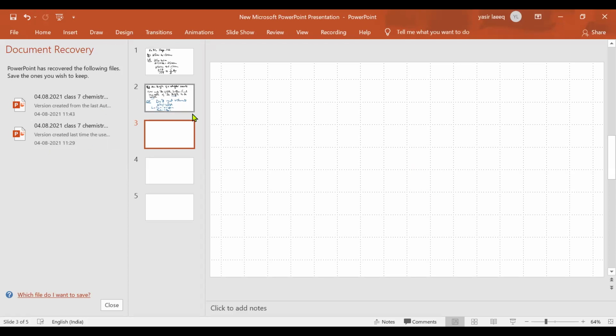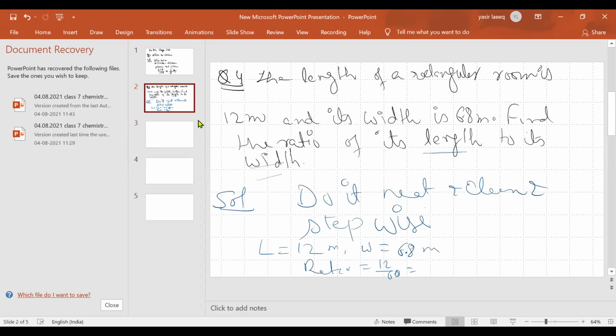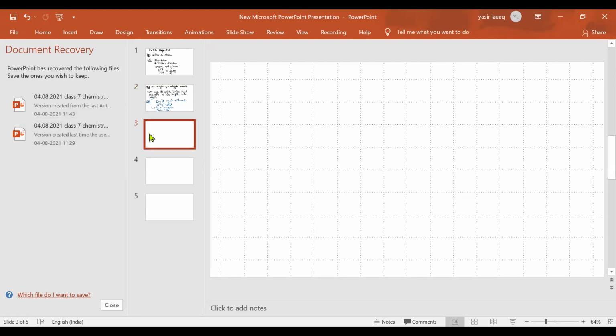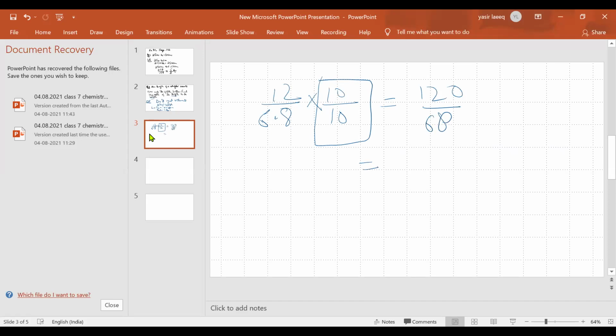See here, I'm telling you, there is a decimal. Okay, 6.8. So everyone be cautious wherever a decimal comes. Just be attentive at that point. As we do in decimals and fractions also, we first remove the decimal. We have to shift the decimal one place, so we multiply the number by 10. Then this fraction will become 120/68. Is it clear? Now simplify it, you will get the answer.